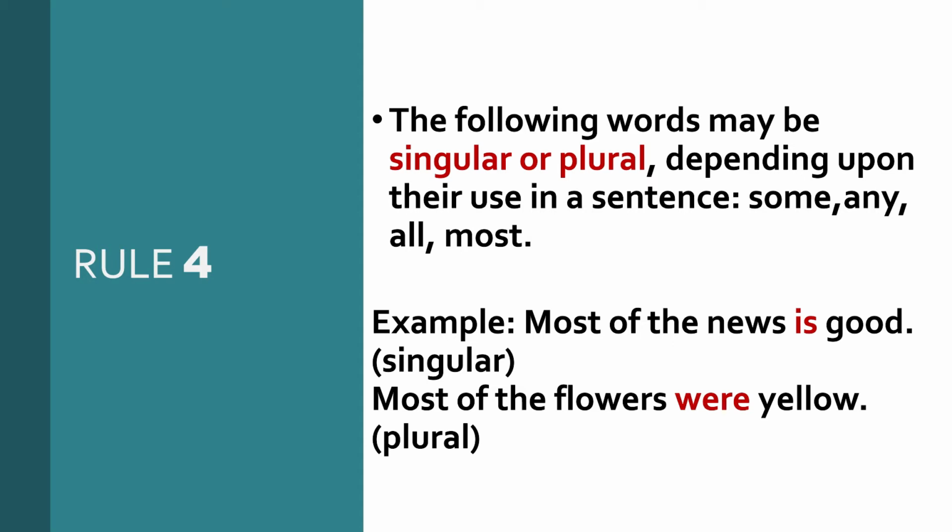Whereas some examples of plural indefinite pronouns are several, few, both, many. The third thing is some indefinite pronouns may be either singular or plural. With uncountable, use singular, and with countable, use plural. As we have seen the examples, some of the beads are missing. Some of the sugar is diluted.